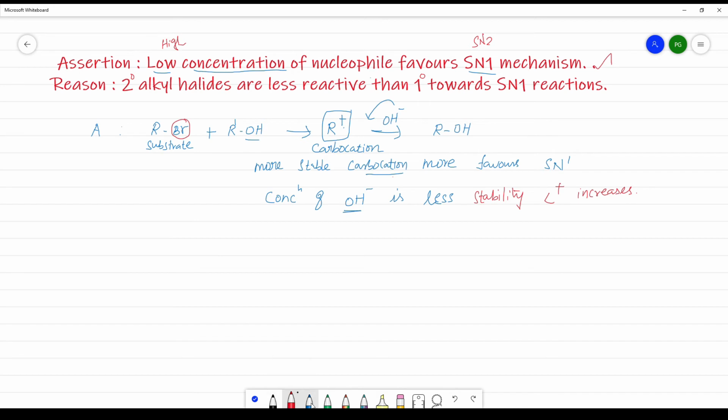Now coming to the reason: secondary alkyl halides are less reactive than primary towards SN1 reaction. So secondary means you will be having one hydrogen. So this may be a methyl group and this may be a methyl group. This is secondary. Then primary is this, and this is primary. So in the secondary, due to hyperconjugation,